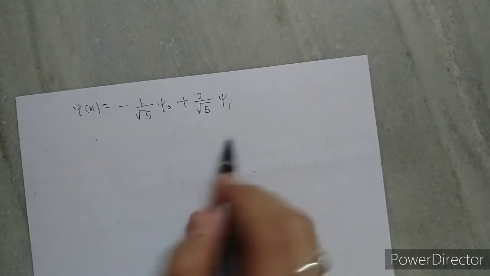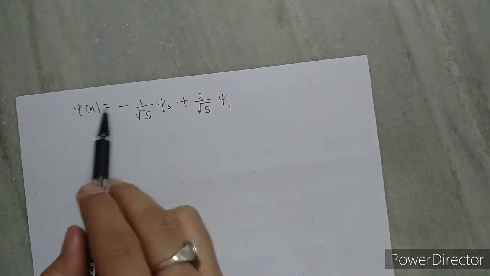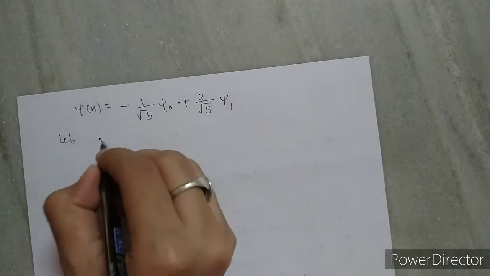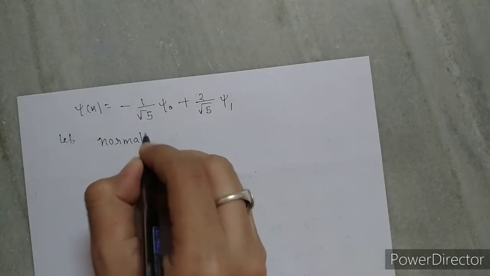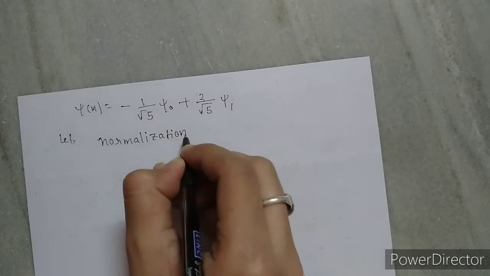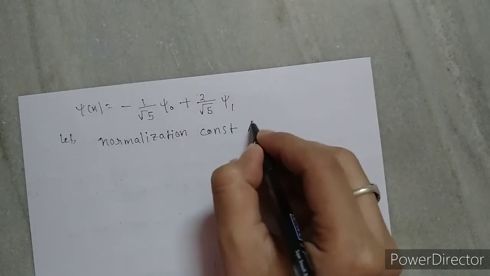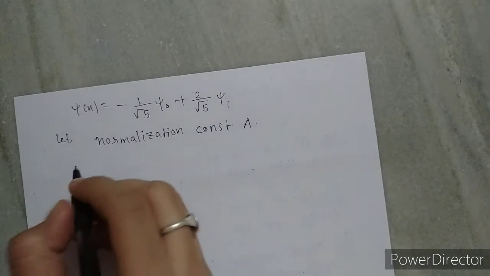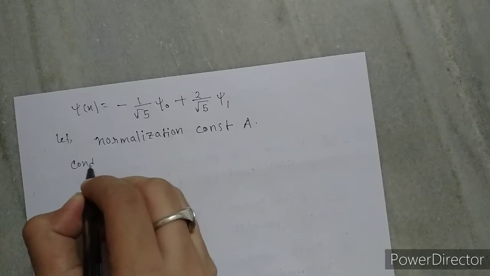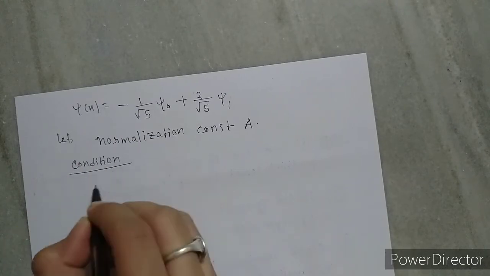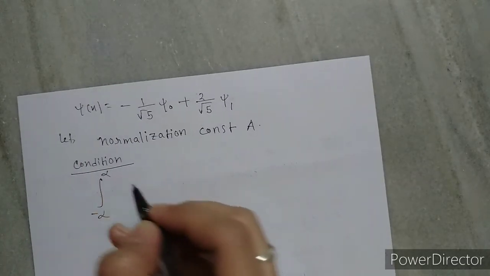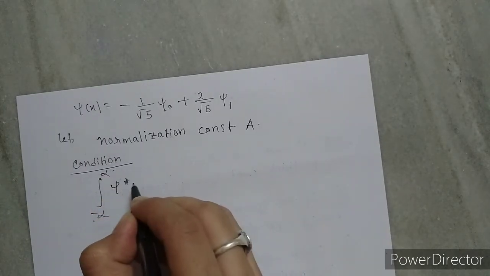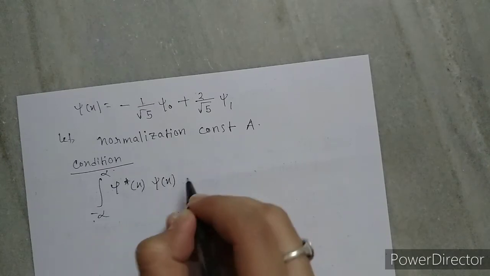We don't know whether the wave function is normalized or not, so let the normalization constant be A. We know the normalization condition is the integration from minus infinity to plus infinity of psi star(x) psi(x) equals 1.